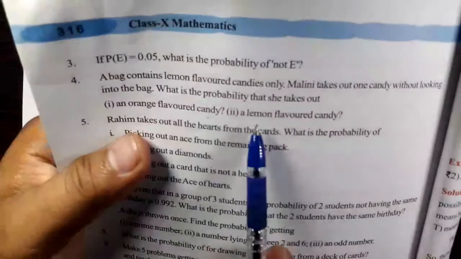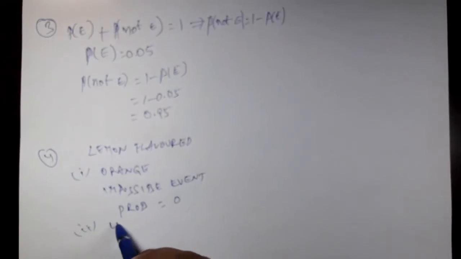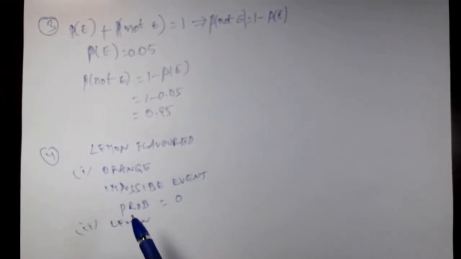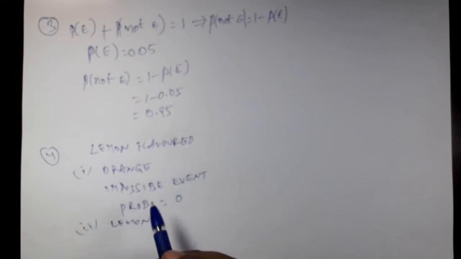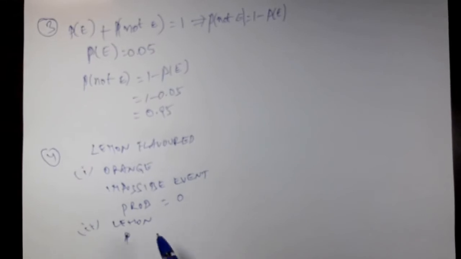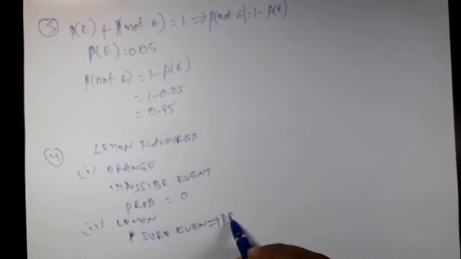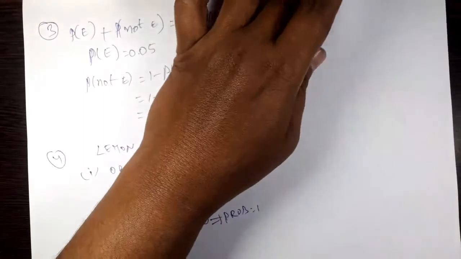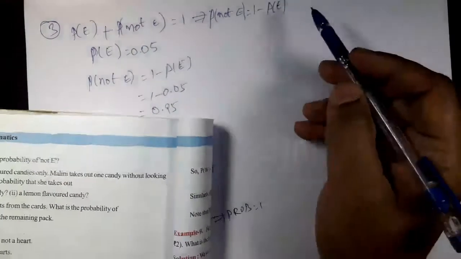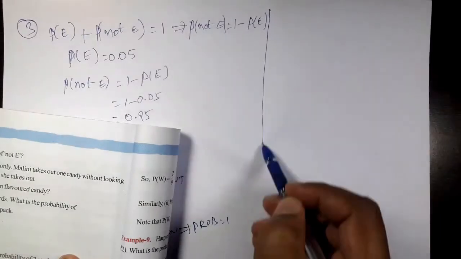Now second part. What is second part? Lemon flavored candy. Yes, all are lemon flavored. Inside all are lemon flavored, right? So what is the chance that the candy you have taken is a lemon flavored one? Yes, surely, definitely that will be a lemon flavored one. That is a sure event. So what is the probability? 1. Probability for a sure event is 1. We know, right? Now question number 5.